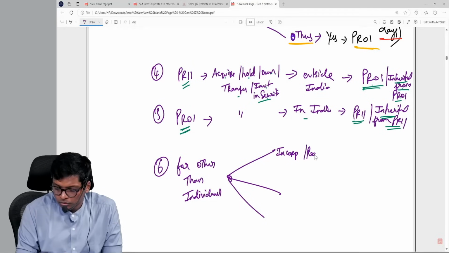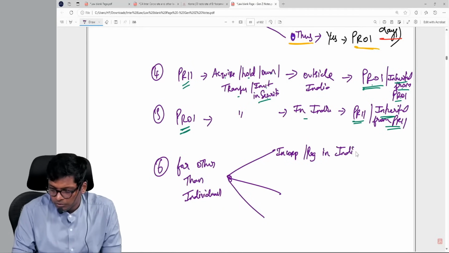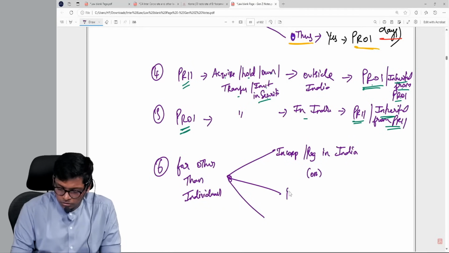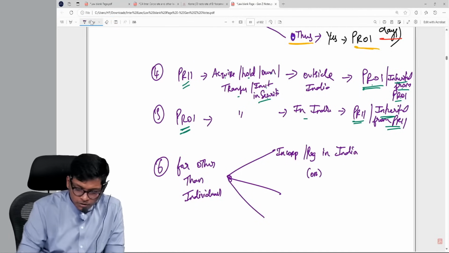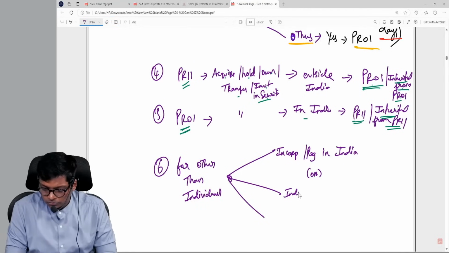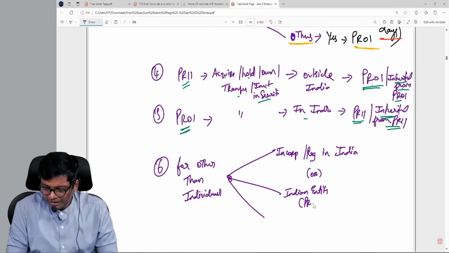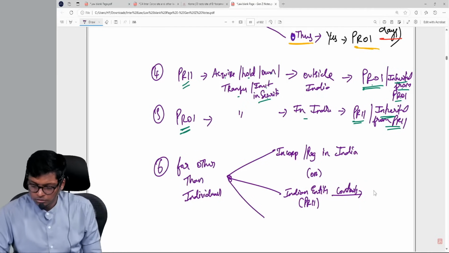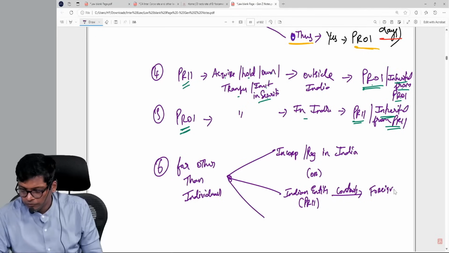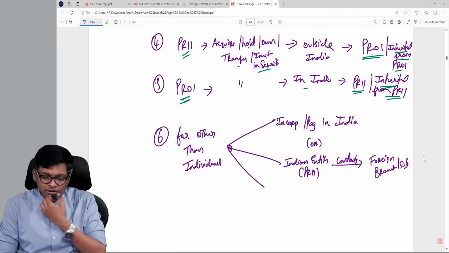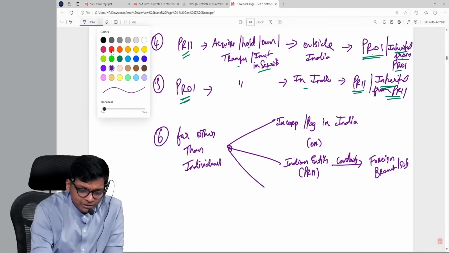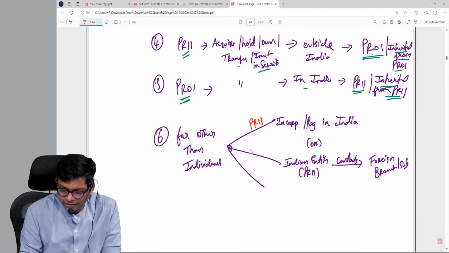Incorporated or registered in India, an Indian entity, is PRII. If an Indian entity controls a foreign branch or subsidiary, this also will become PRII. All these are PRII.